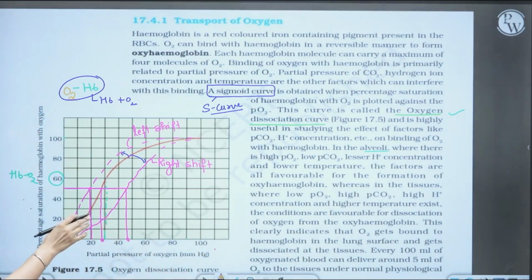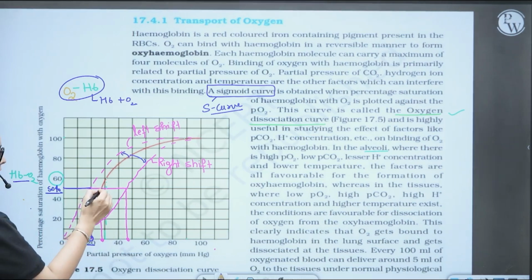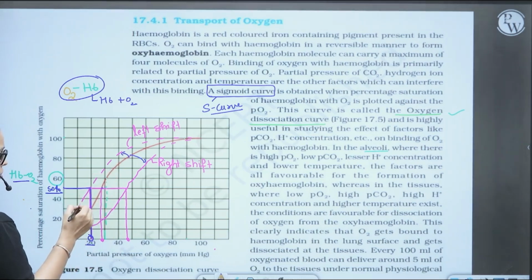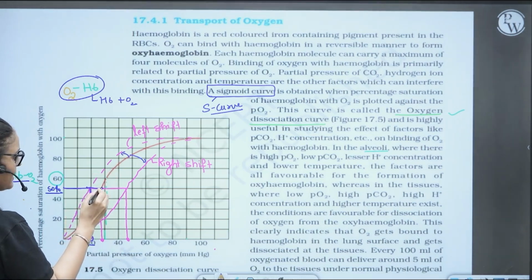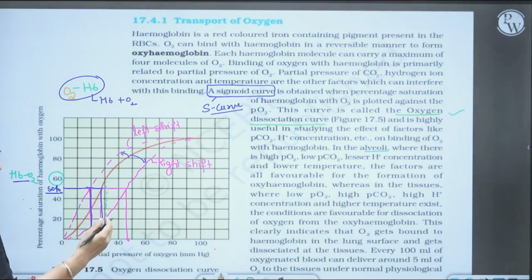So you just see that when the graph shifts to the left, in that condition, suppose 50% hemoglobin, it represents the percentage of hemoglobin bound with the oxygen. We require less oxygen, that means 20 mmHg oxygen. Same, when we talk about this red color graph, which is given in our NCERT, to bind with the 50% hemoglobin, we require this much oxygen, means more oxygen.